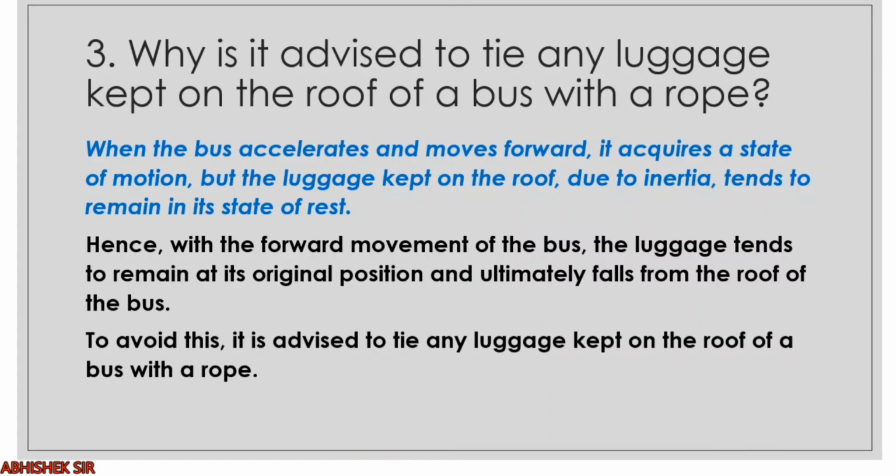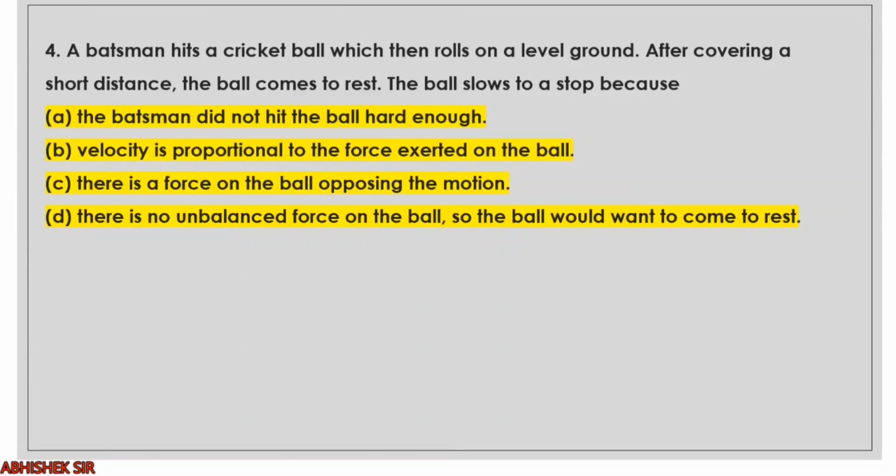That is why, to avoid this situation, it is advised to tie the luggage kept on the roof of a bus with a rope. In short, we have to provide a support so that it doesn't fall off due to its inertia.